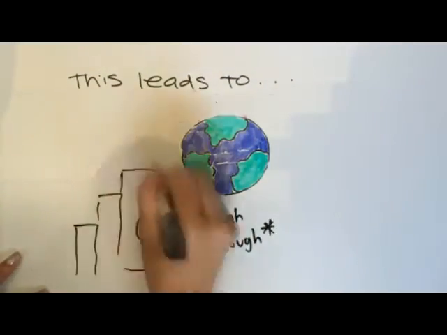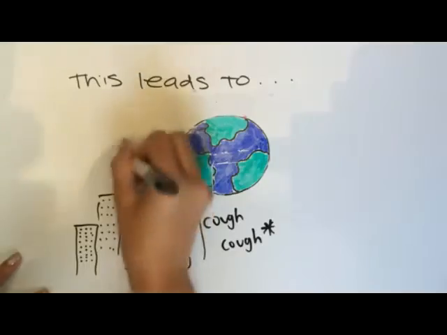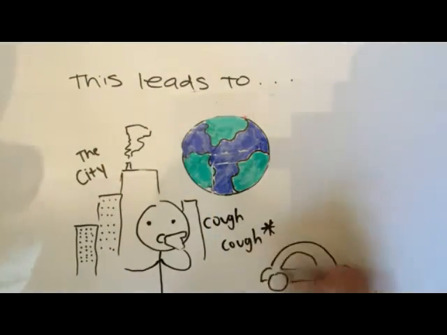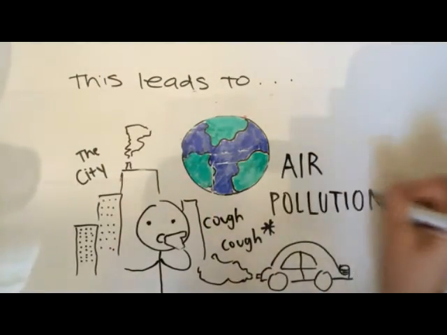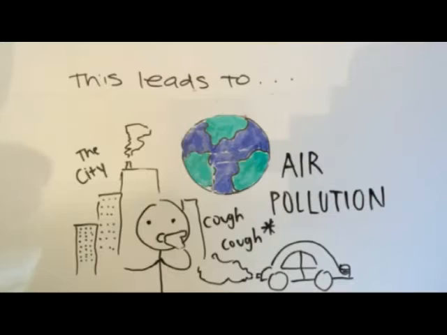Urban cities, factories, and vehicle exhaust are some of the factors that lead to air pollution and severe health effects. Did you know that air pollution can cause up to 200,000 deaths per year, because inhaling air pollution can take away at least 1 to 2 years of a person's life?